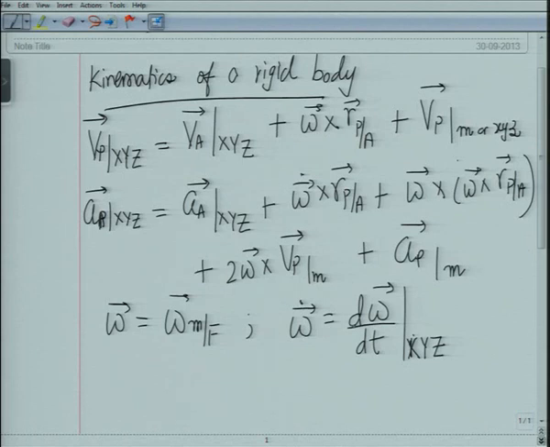We looked at some cases, a special case of translating frame from this.